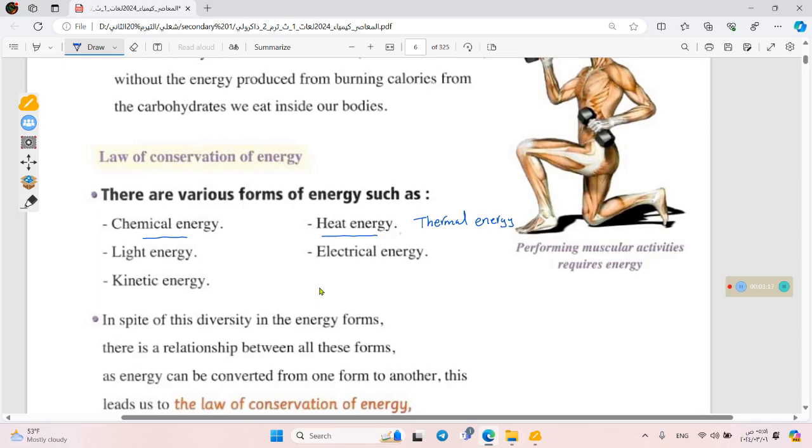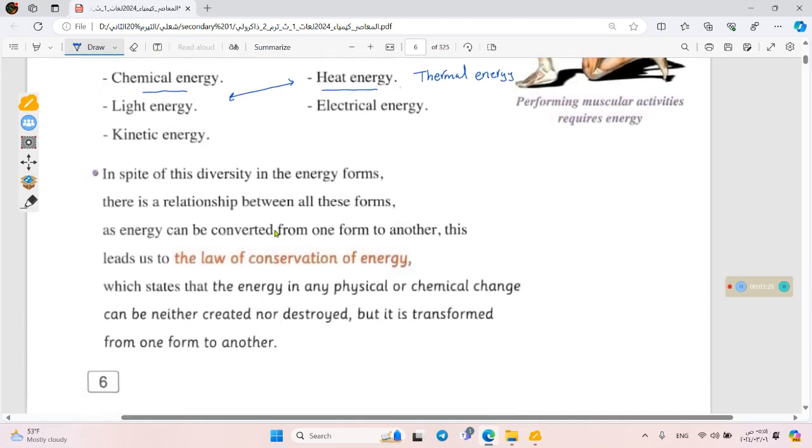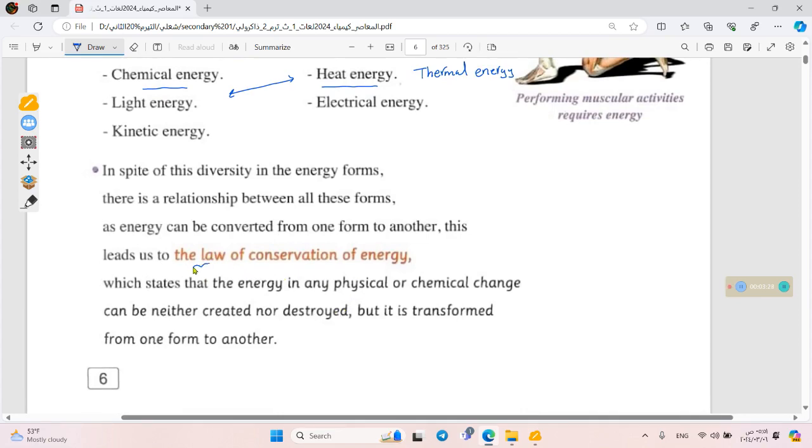The link between these energies is a fundamental law in science. It's called the law of conservation of energy. This law says that energy cannot be created nor destroyed, but it transfers from one form to another. In any physical or chemical change, energy can be neither created nor destroyed. This is the law of conservation of energy.